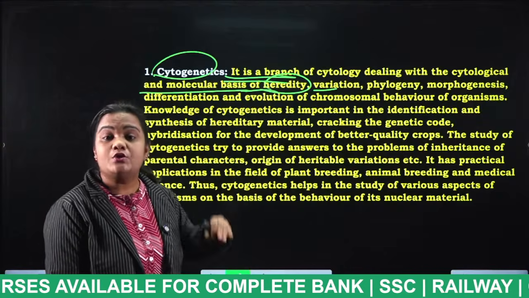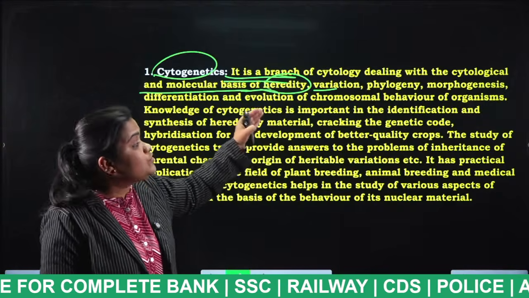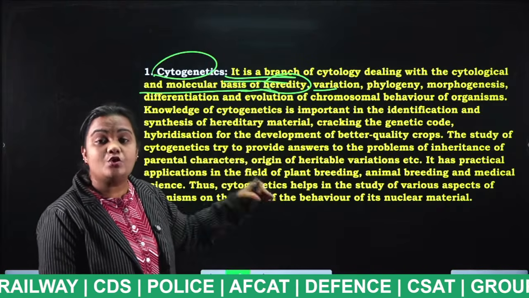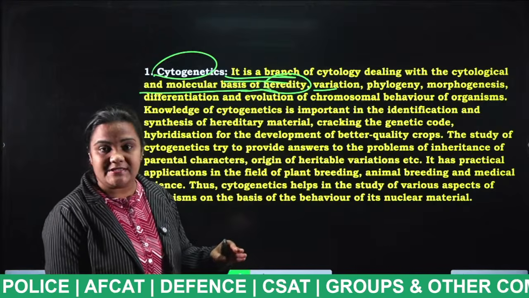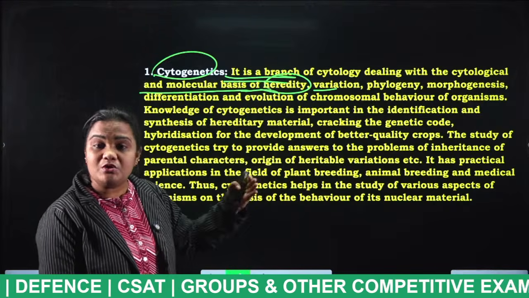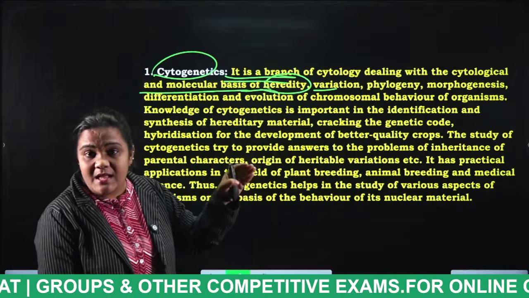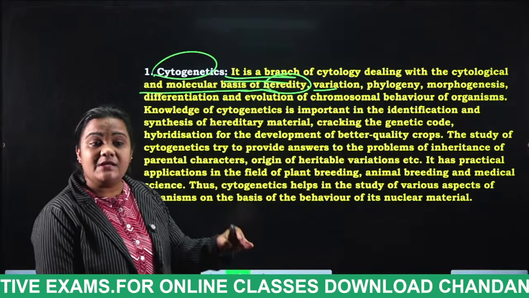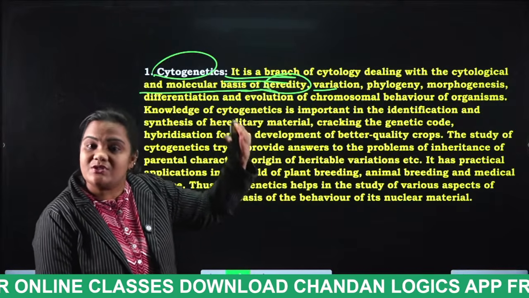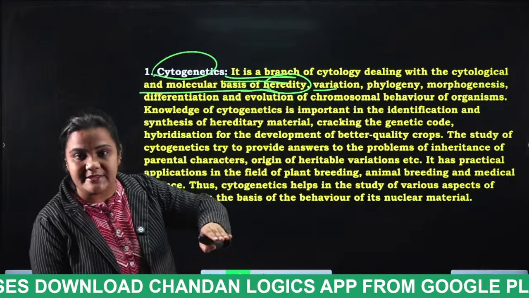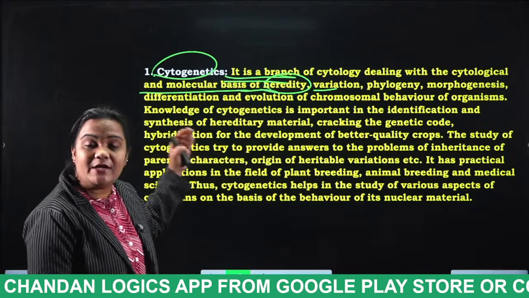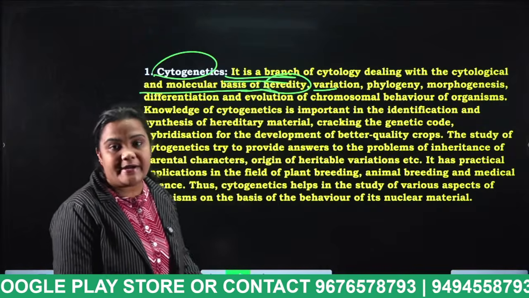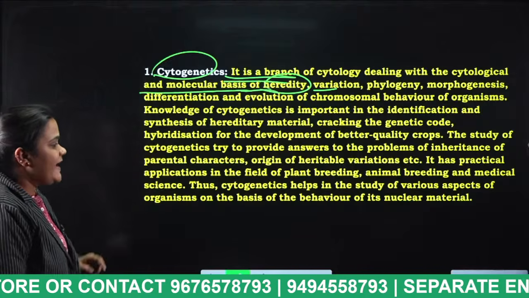Now, how does cytogenetics, with heredity, variation and evolution, depend on what, students? It depends on the chromosomal behavior of the organism. How the chromosomes are present in the father and mother, the same will be shared to the child. That's why they say this child has the same genes of father or the same genes of mother. Because cytogenetics mainly depends on the chromosomal behavior of organisms.